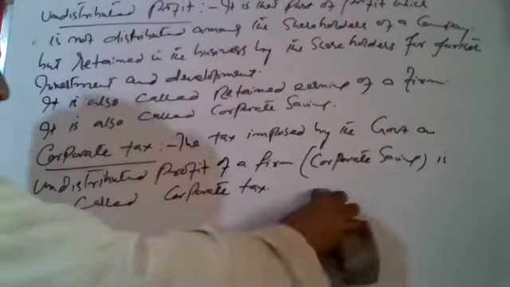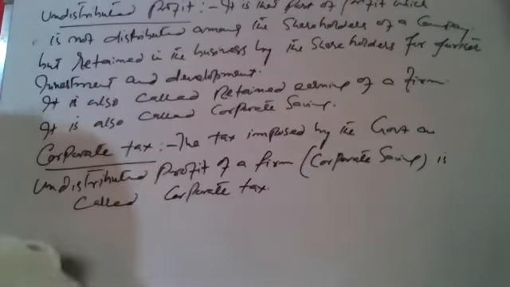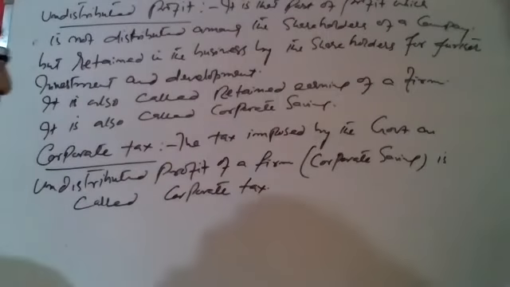The question of distributed profit and undistributed profit, or the division of profit into two categories, arises when a company or a corporation is owned by two or more partners. When there are so many partners in a firm.